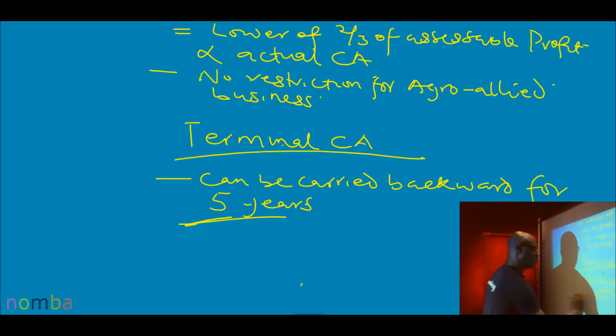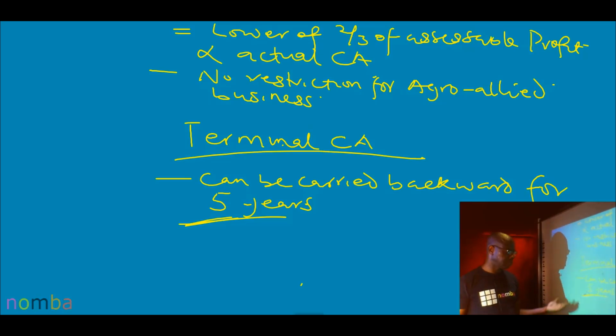So that's the main issue there. After 5 years, the capital allowance is lost, it cannot be carried forward. It will go off. We will not make use of it again. So that is that for terminal capital allowance.